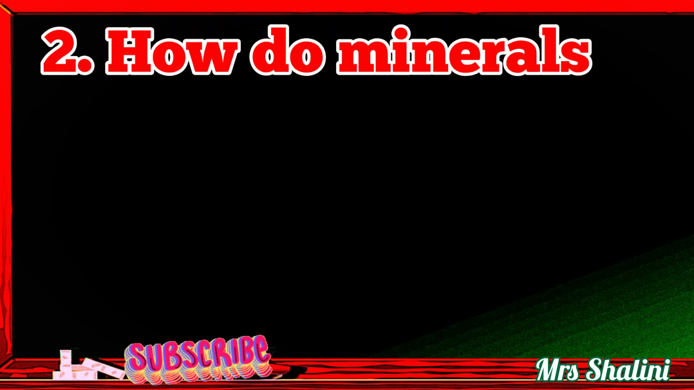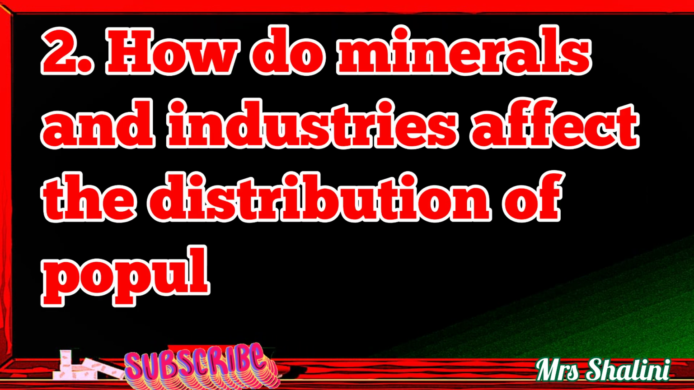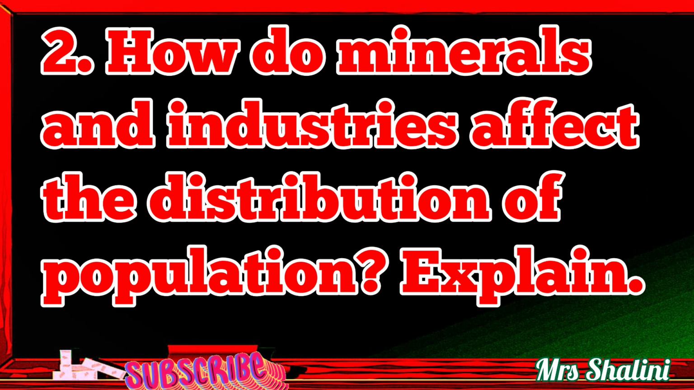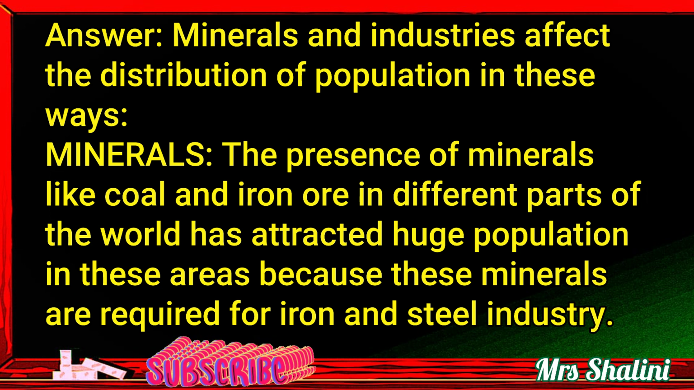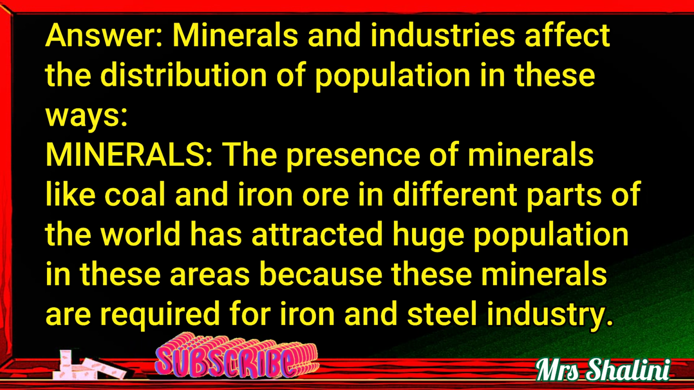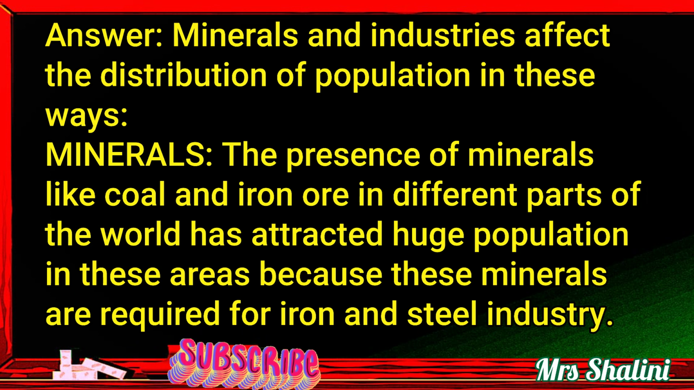2. How do minerals and industries affect the distribution of population? Explain. Answer. Minerals and industries affect the distribution of population in these ways. Minerals: the presence of minerals like coal and iron ore in different parts of the world has attracted huge population in these areas because these minerals are required for the iron and steel industry.